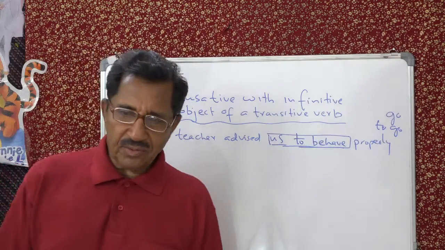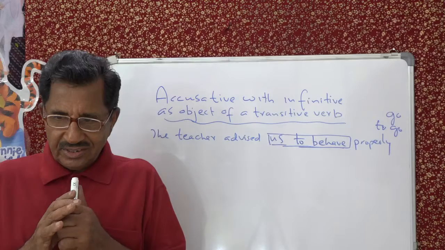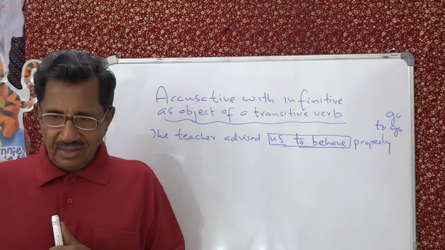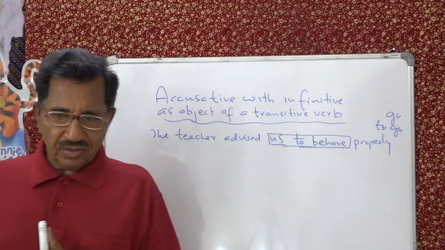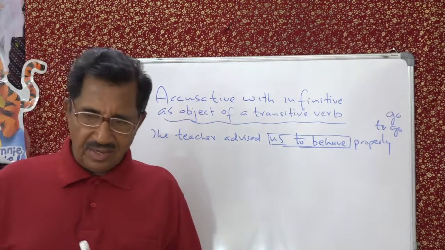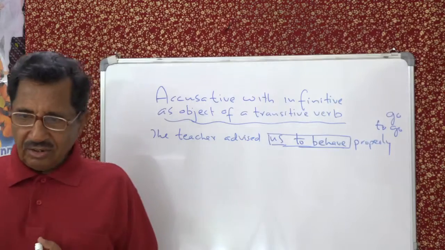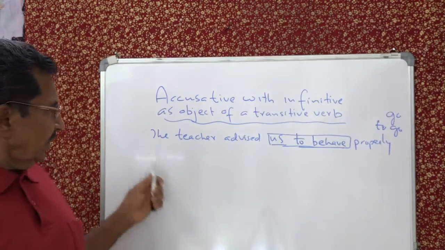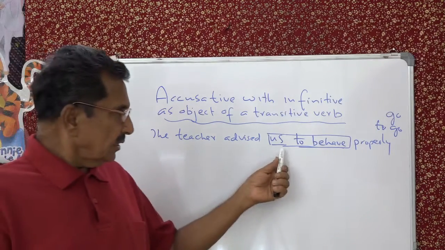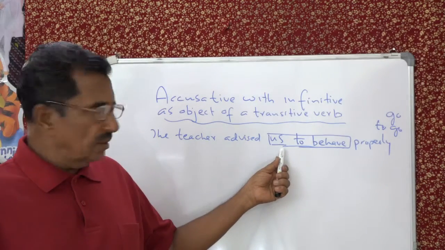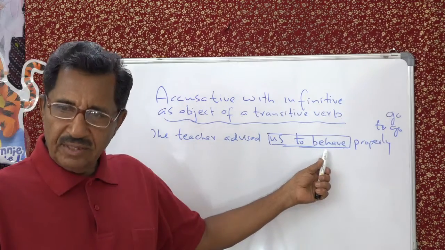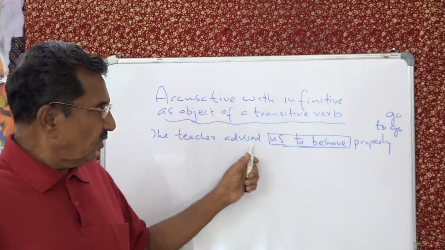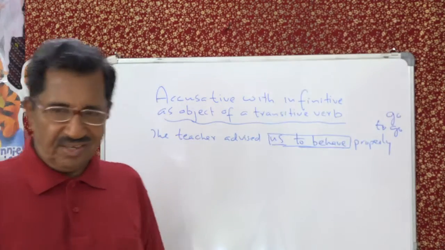And one thing we must know, infinitives don't change their forms. We saw the difference between an infinitive and a full verb in the last class when we were studying the uses of the infinitive. So here, the teacher advised us, up to this is accusative case, to behave, that is infinitive. So you call this accusative with infinitive.